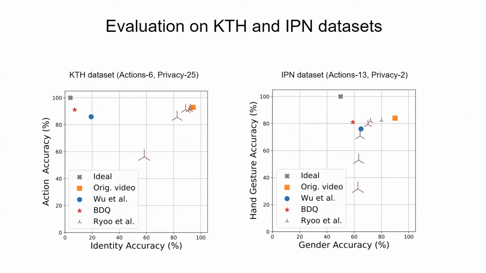We also evaluate BDQ on the KTH and IPN datasets. The KTH dataset has 6 action classes and 25 privacy classes. The IPN dataset has 13 action classes and 2 privacy classes. The results obtained are similar to the ones obtained on the SBO dataset.